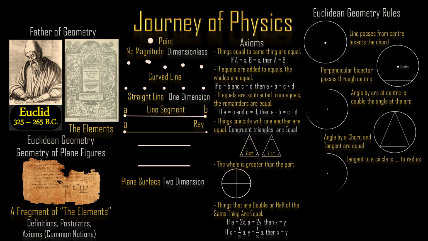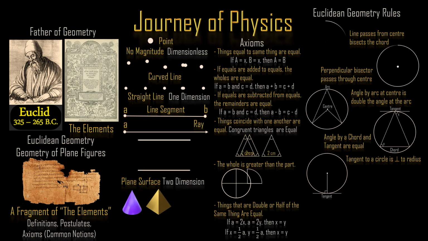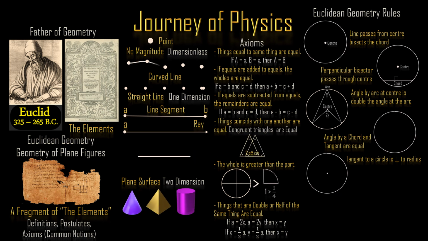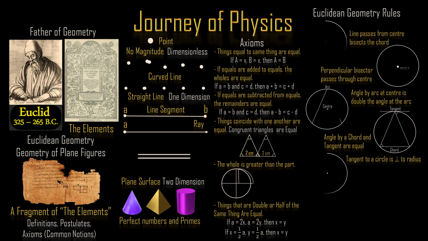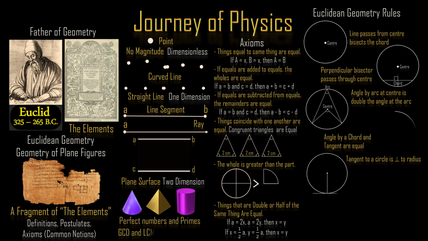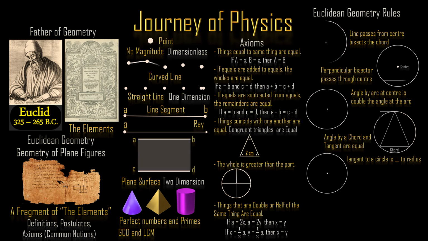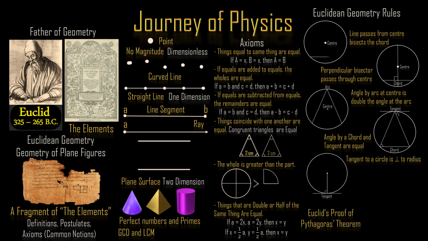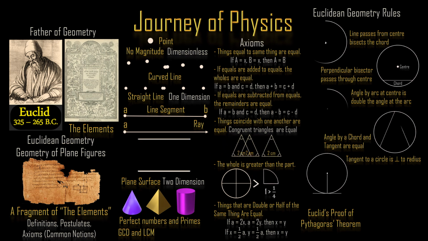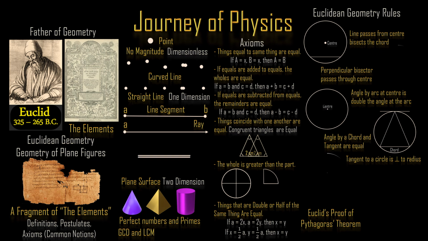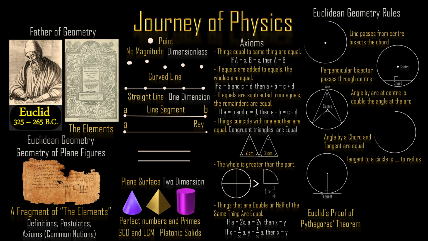The Elements contains formulas for calculating the volumes of solids such as cones, pyramids, and cylinders. Also proofs about geometric series, perfect numbers, and primes, and the algorithms for finding the greatest common divisor and least common multiple of two numbers. A proof and generalization of Pythagoras' theorem, a proof that there are an infinite number of Pythagorean triples, and a final definitive proof that there can be only 5 possible regular Platonic solids, which we saw in our previous video